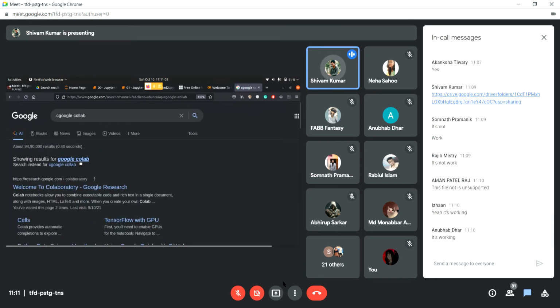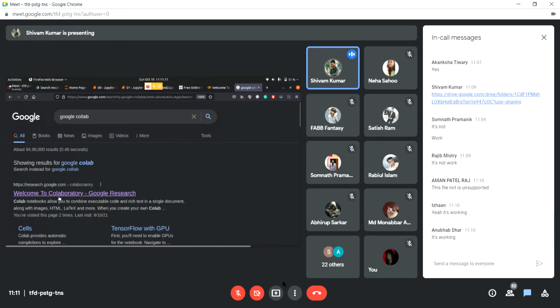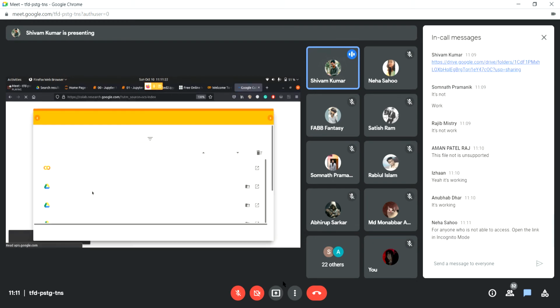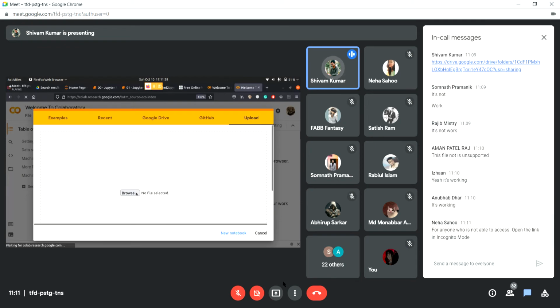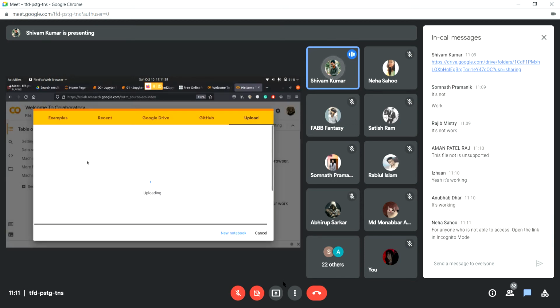Just search this Google Colab, not C Google, just Google. So the first link would probably be research.google.com, Welcome to Collaboratory and Google Research. So you can just open it. Then you'll be greeted with a welcome screen. It will ask you what you want to do here. So if you get this screen, you can just go to upload and you can go to browse and you can select the 01.ipynb file. And when you open this file, it'll just open the Python notebook.